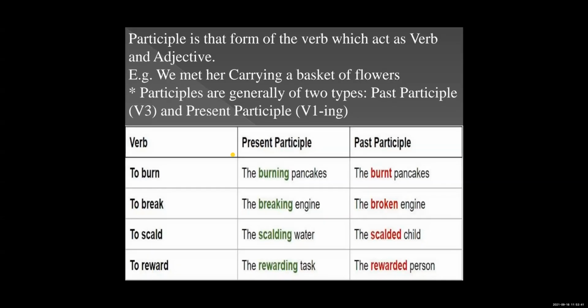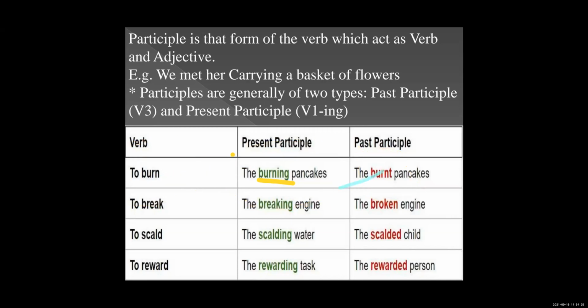Just like this example, to burn. To burn is your verb, but in the burning pancakes, here it works as a verb only. That is burning pancakes. So here burning is your present participle. Burn means it is already burned, it is your participle. Basically, itself it is a verb in a past form and in a present form.